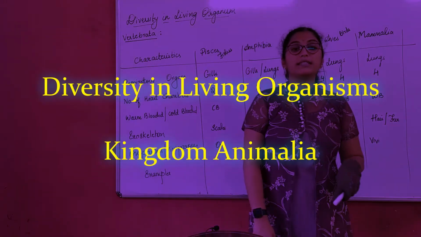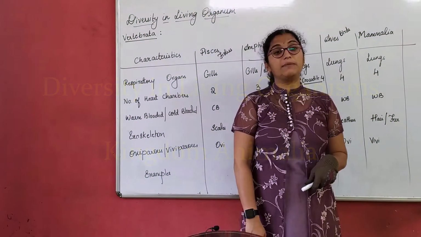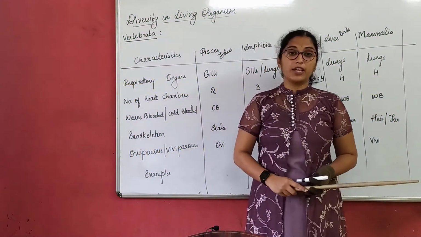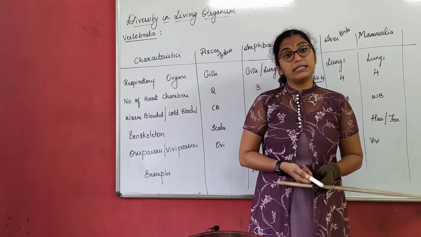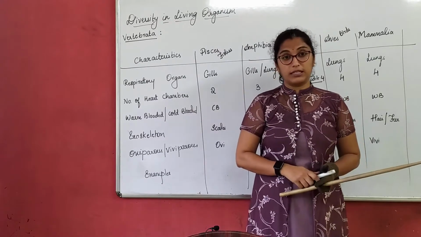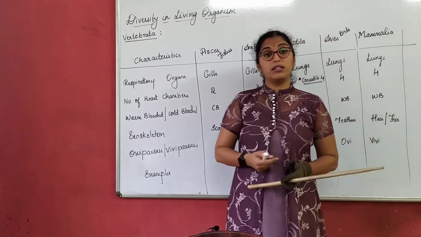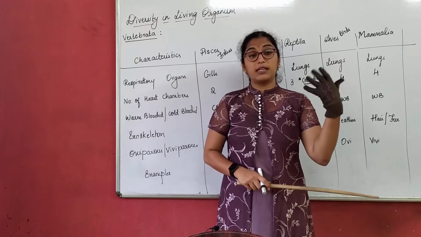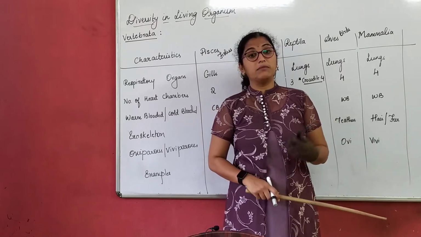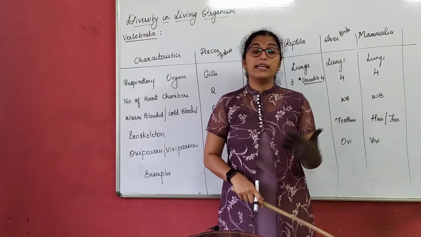Good morning. So we'll start the 7th session on the chapter Diversity in Living Organisms. This will be the last session on the chapter Diversity. In our previous class we understood about the animal kingdom, that there are 10 phyla in the animal kingdom. Which are those? How are they classified?